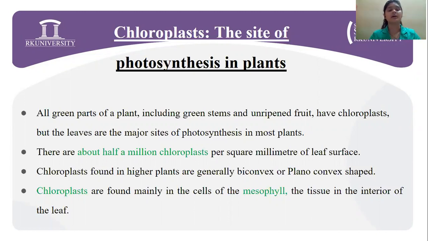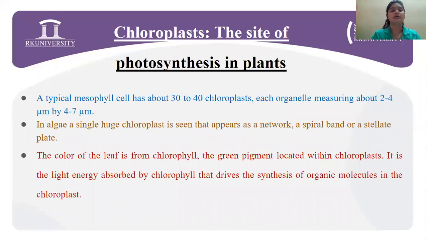Now, chloroplasts are found in higher plants and they are generally biconcave and planoconvex in shape. As said earlier, they are found mainly in the cells of the mesophyll, the tissue which is interior to the leaf. A typical mesophyll cell has about 30 to 40 chloroplasts, and each organelle measures about 2 to 4 micrometers by 4 to 7 micrometers.